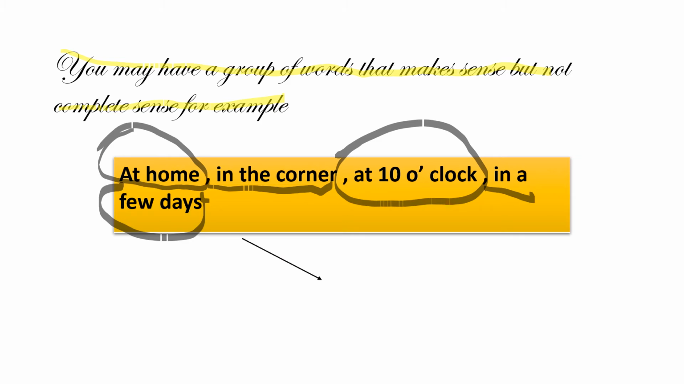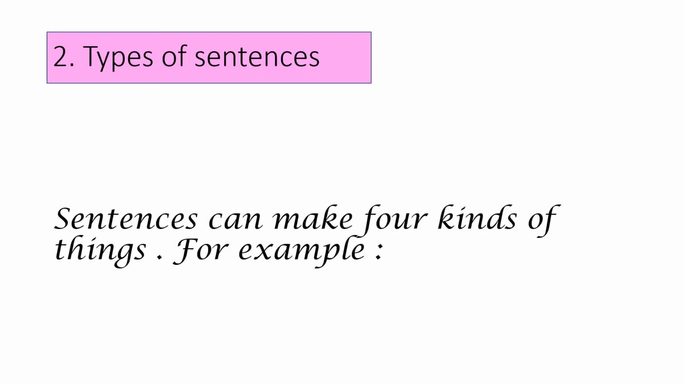These words that make sense but not complete sense are called phrases. Remember that a sentence has a verb, but a phrase does not. Now moving on to types of sentences. Sentences can make four kinds of things.